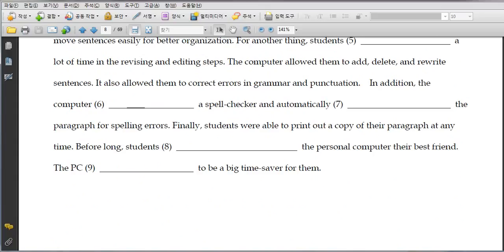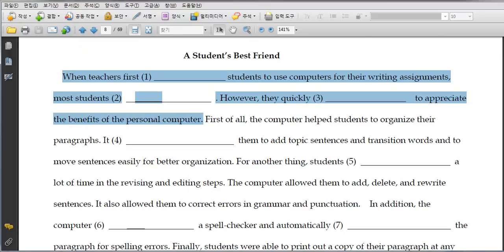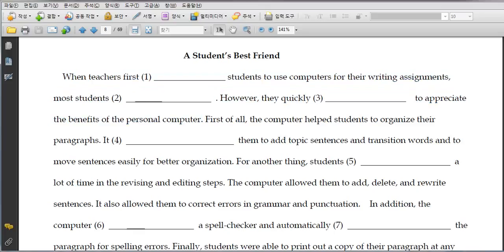Well, I think that's okay, but that's why I kind of said the first two sentences are the introduction, right? The introduction should have what? Should have a thesis, right?